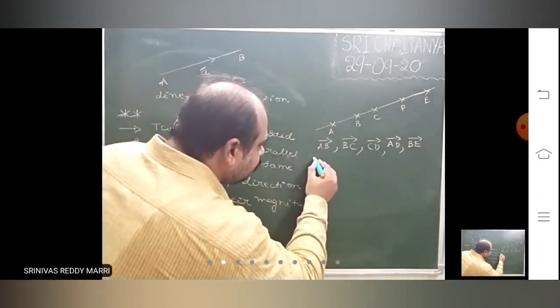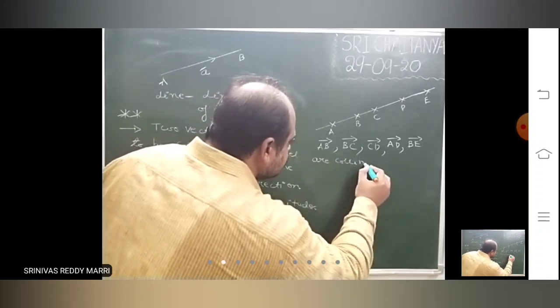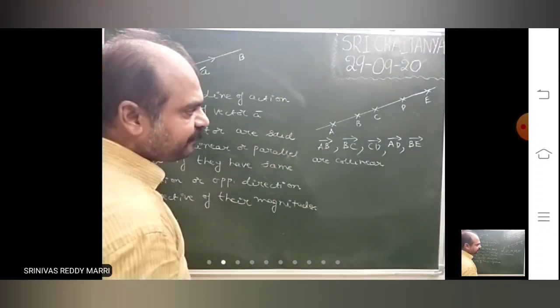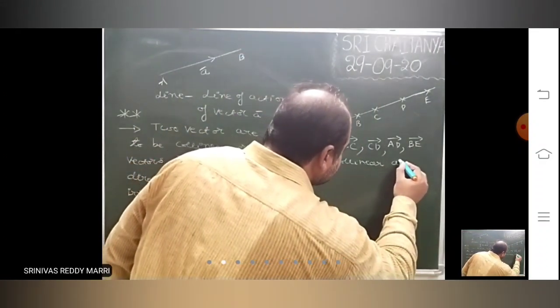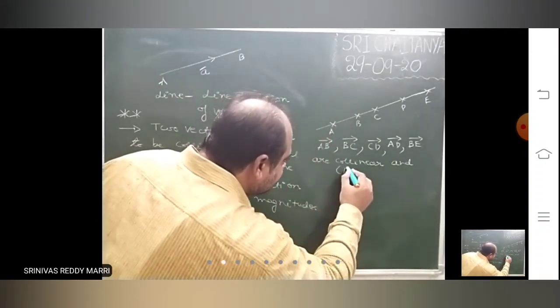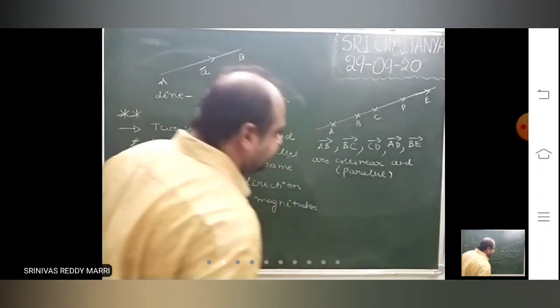So these are collinear vectors. The same direction is there. The magnitude can be equal or unequal, irrespective of their magnitudes, they are collinear, or you can say parallel also. Collinear is exactly the same as parallel, no difference.